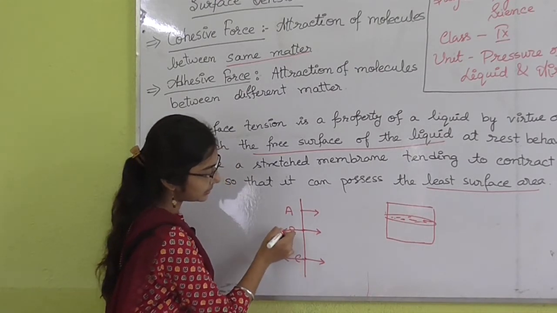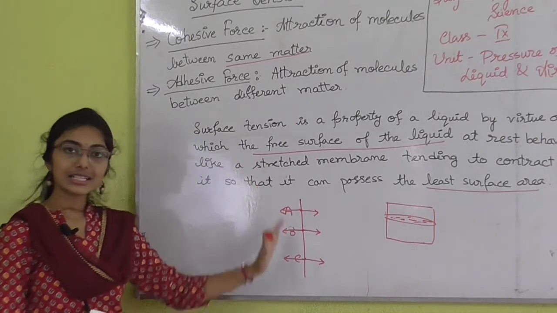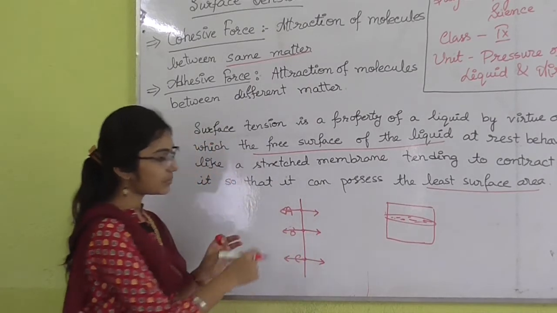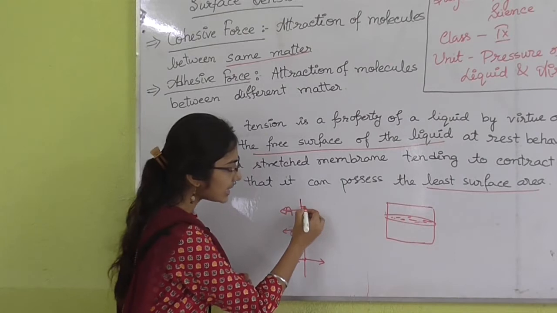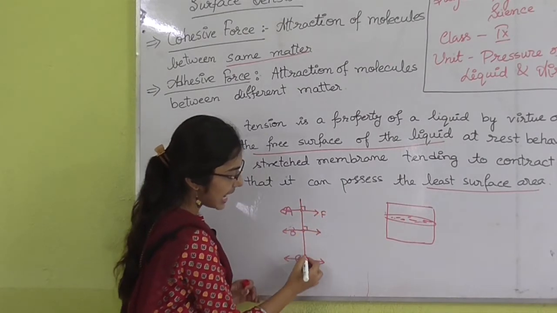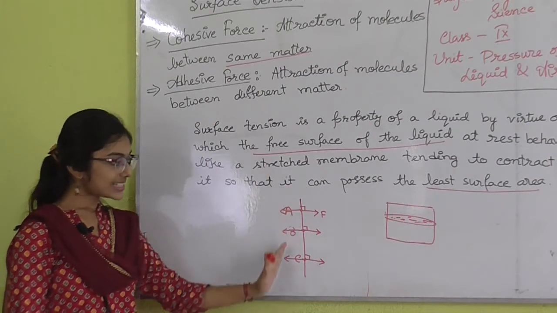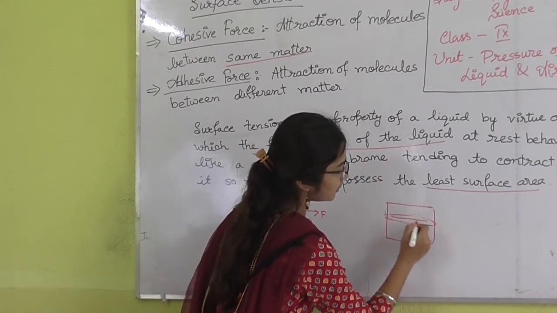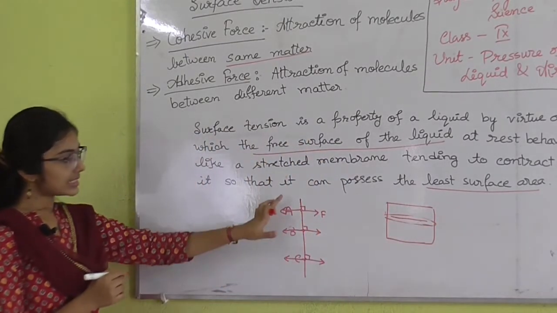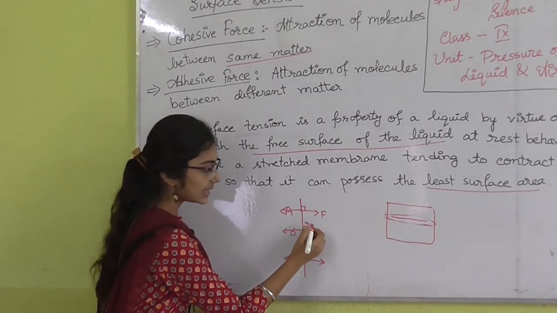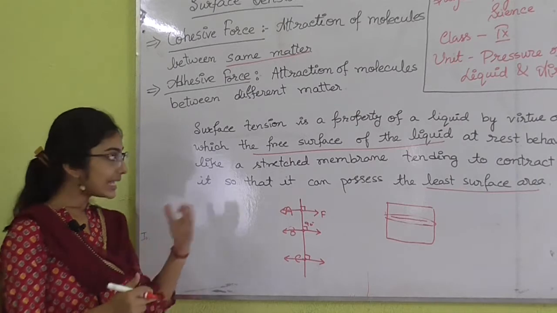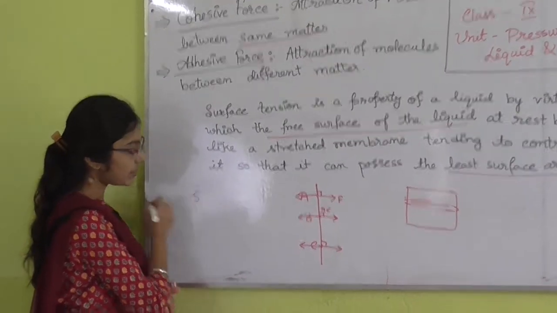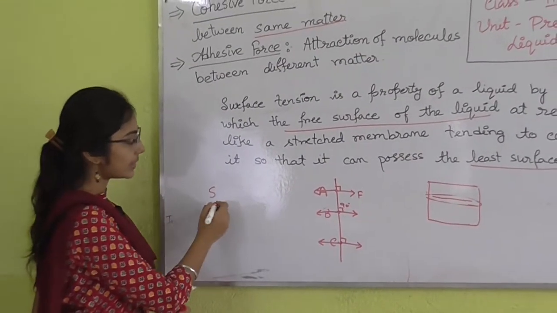In both directions there is a force of attraction, because as I have discussed, there is always a force of attraction between the molecules. This force of attraction F is at right angle to the imaginary line that has been drawn over the free surface. If I draw an imaginary line like this, the force is acting at right angle. Now I can give the mathematical term of surface tension. The symbol of surface tension is S, somewhere it is also given as T.